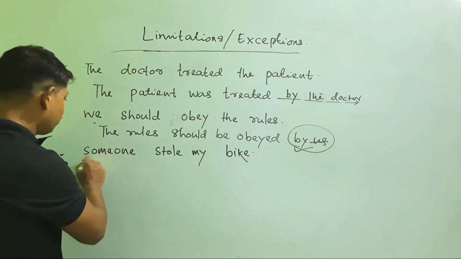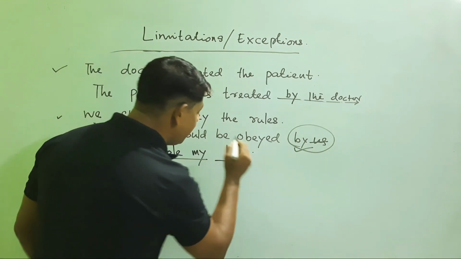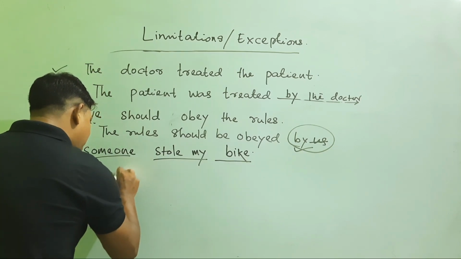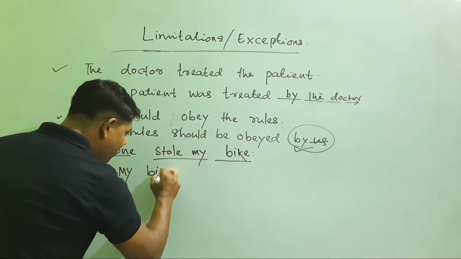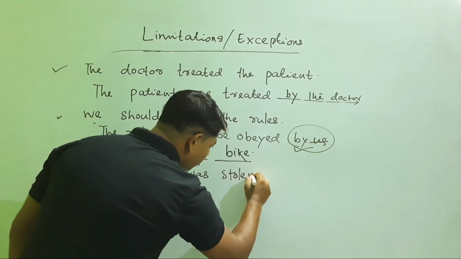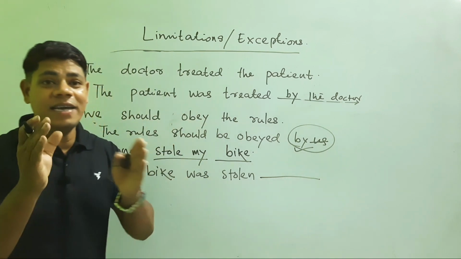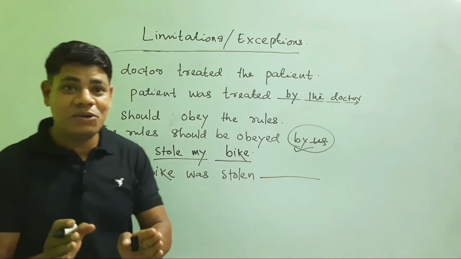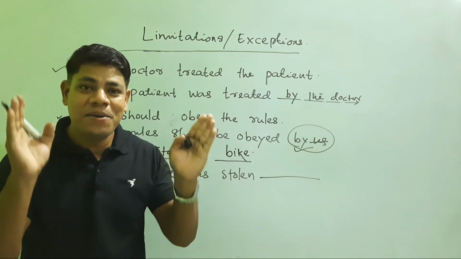Next comes: someone stole my bike. When this sentence is passivized, my bike was stolen. By someone is not essential because the speaker does not know who has stolen the bike.